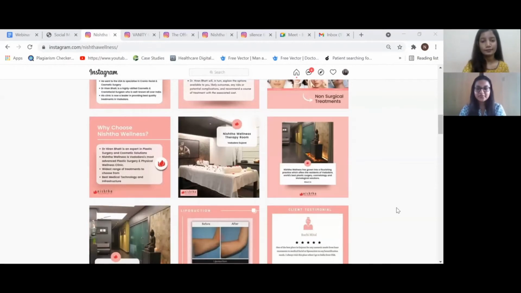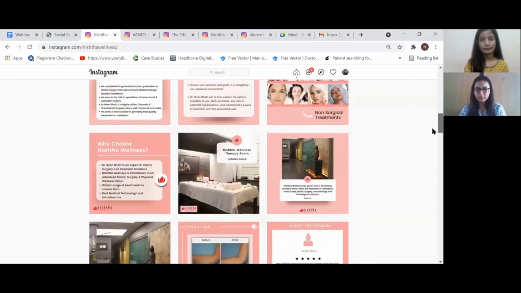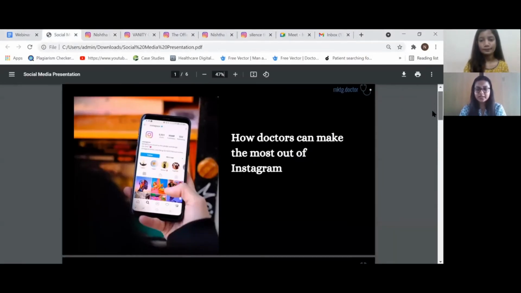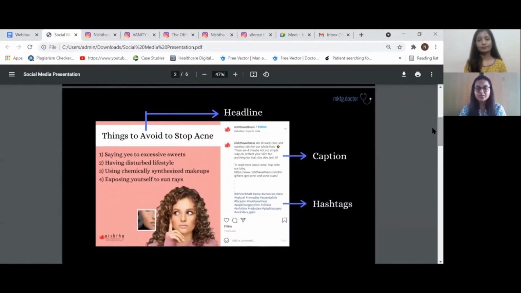As Nupur said, the feed is made up of posts and those can make or break your grid. Instagram is a photo-centric platform, so it is a given that your posts need to be visually attractive. So always try to create aesthetic and trendy posts. To engage your existing followers and to attract more of them, always try to share different kinds of posts. You can share updates, provide information about treatments, share inspiring quotes, helpful tips, and other such variations. Always try to be more creative with your headlines. Headlines are basically the content which we put on the visual. These headlines help to grab more people's attention.